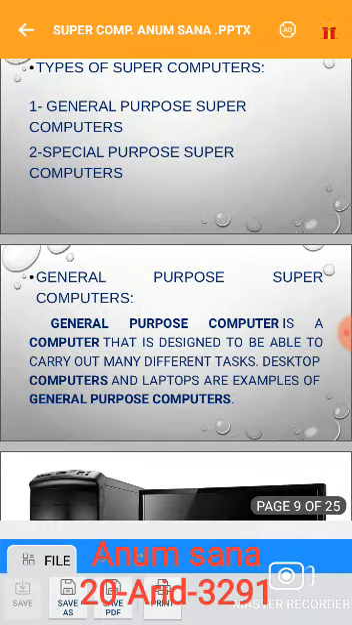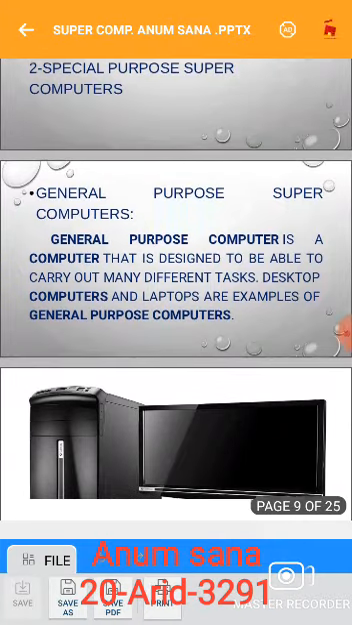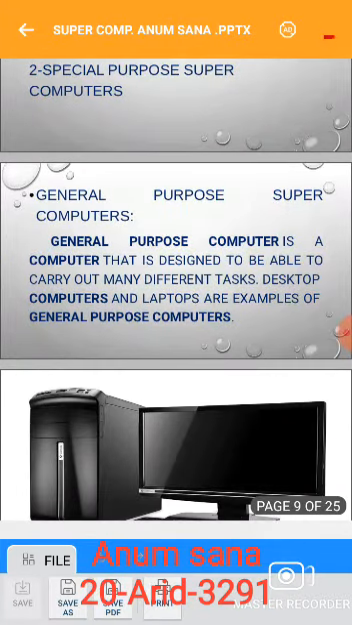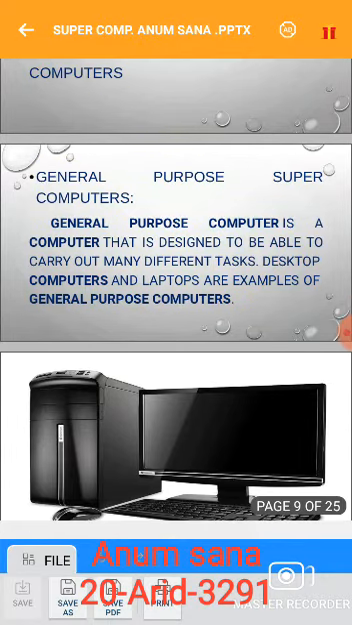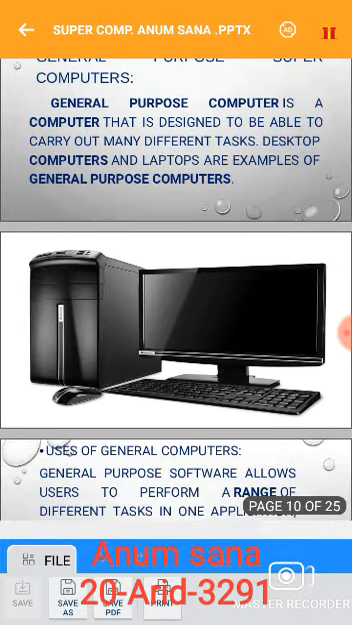A general purpose supercomputer is a computer that is designed to be able to carry out many different tasks. Desktop computers and laptops are examples of general purpose computers. In short, we can say that these are computers designed for general purposes, like we use in our homes: laptops, desktops, etc. Here you can see the picture of general purpose supercomputers.